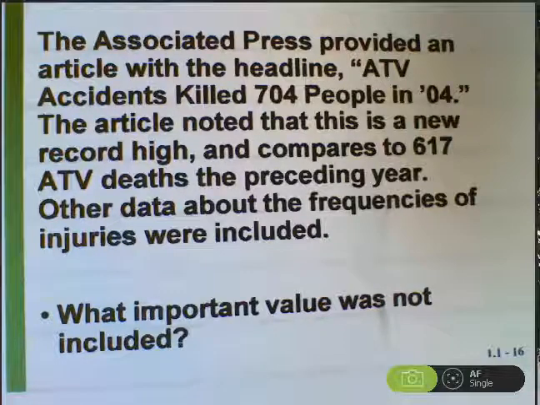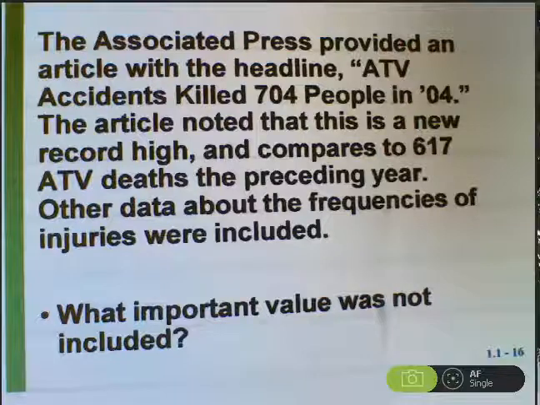But what was not included, at least in this article, was how many people there were driving ATVs. If 5,000 more people were driving ATVs in 2004 than the previous year, and yet only an additional 87 were injured, well, you would expect more to be injured if there were more ATVs out in the woods.